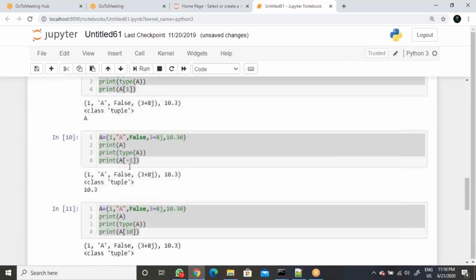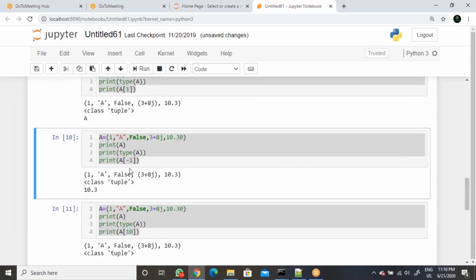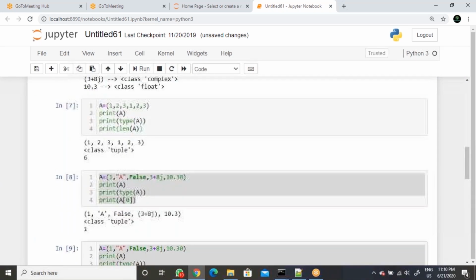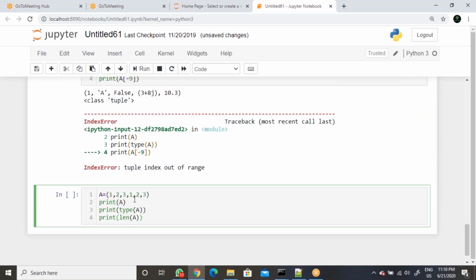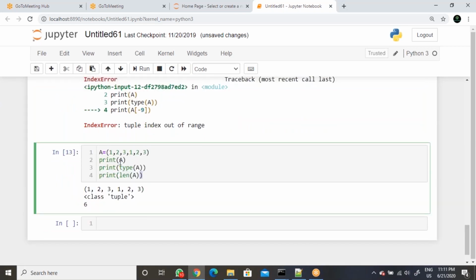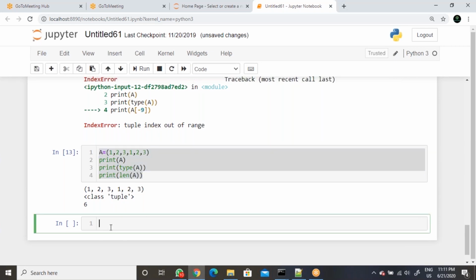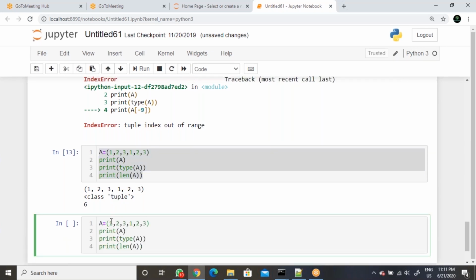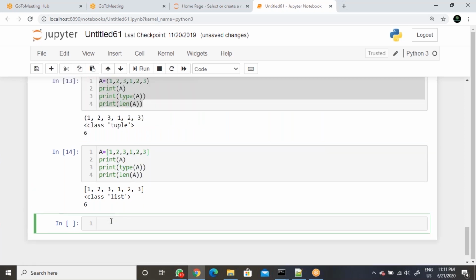Now understand here very carefully. I'm just taking values. So what is the data type now? That will be tuple. When we give square brackets like this, then it will be list.